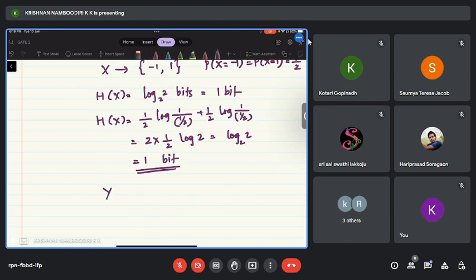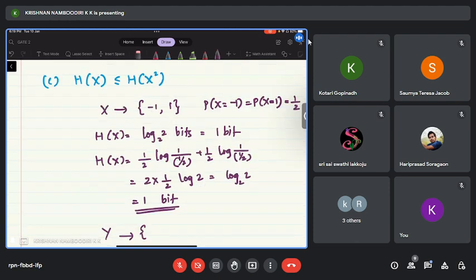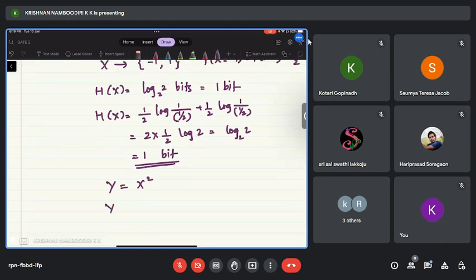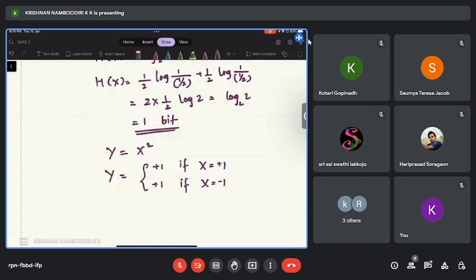Now what is y? I am defining y to be equal to x square. Let us assume y is a new random variable which is equal to x square. Then y can take value +1 if x equal to +1. Again, y will take value +1 if x equal to -1 as well, right? Then y will always take value 1, irrespective of whether x is +1 or -1. And probability of y equal to 1 is thus 1.